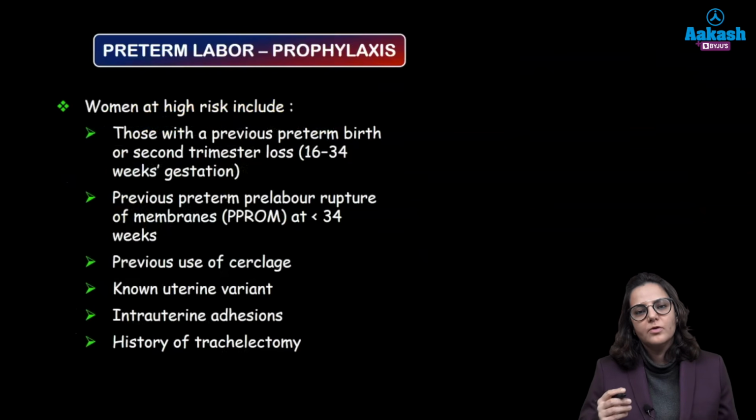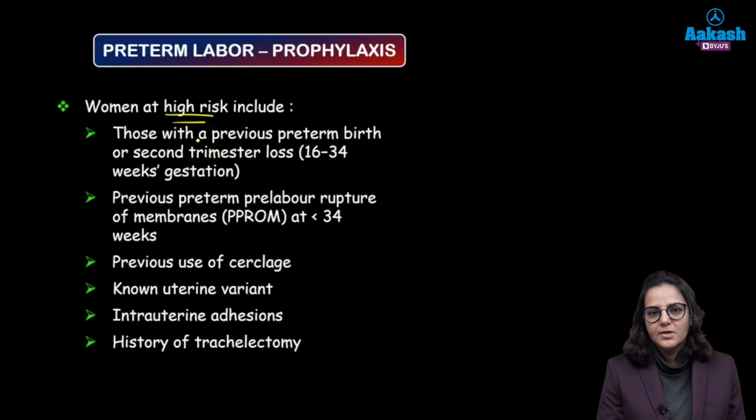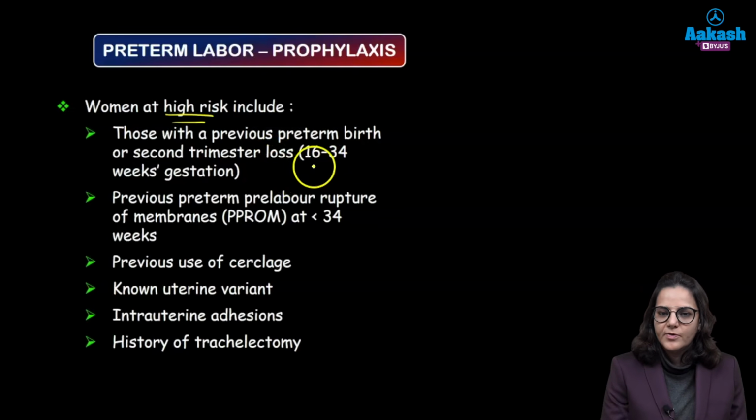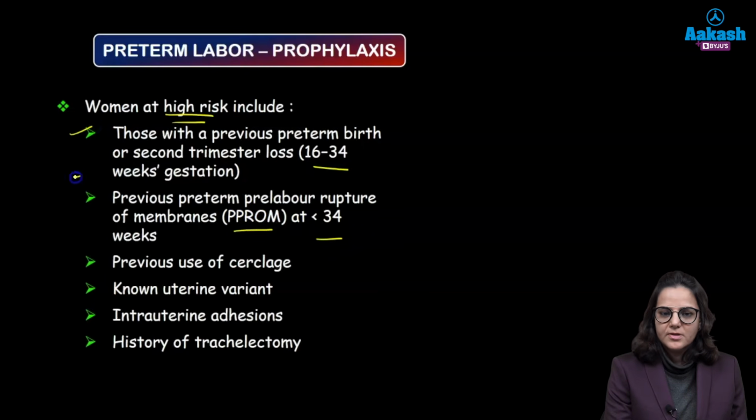So who are the women in whom we need to give prophylaxis? So we have divided women into high risk and intermediate risk. So who are these high risk women? We have to remember all these points and they're very important. Those who give a history of a previous preterm birth or a second trimester loss between 16 to 34 weeks, or at less than 34 weeks they had a premature rupture of membranes. Alright, these 2 points are similar.